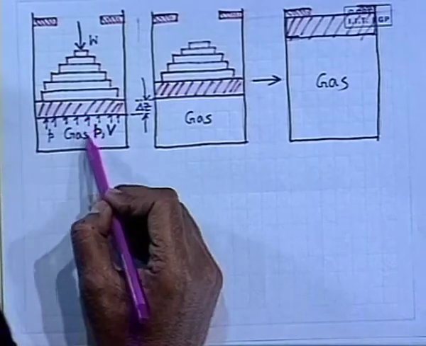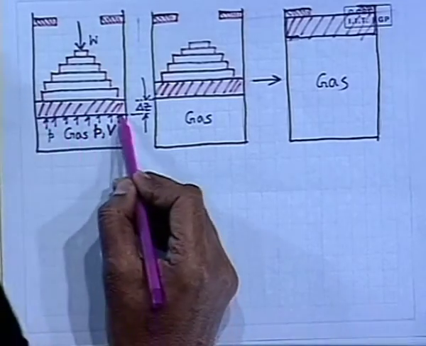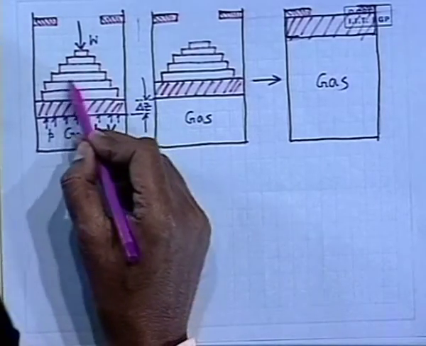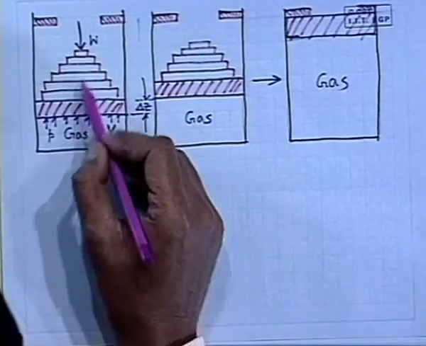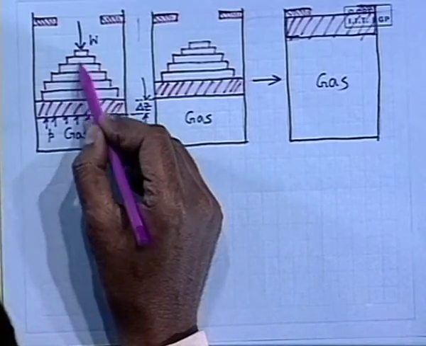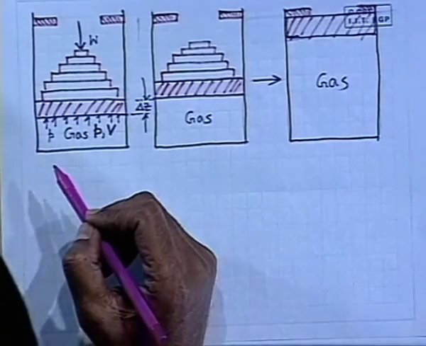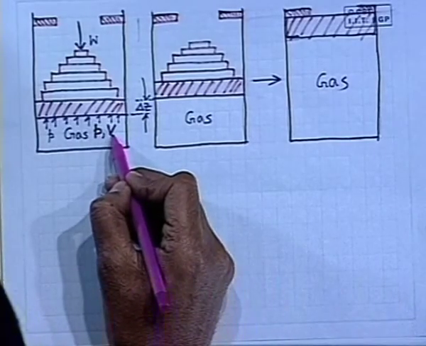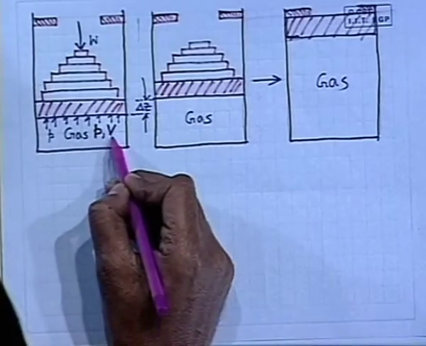Now, let us consider this is a stage when this piston carries some weight W, which is divided into an infinitely large number of infinitely small weights. Now, this gas has a pressure P and volume V. Let us consider this is the initial stage.